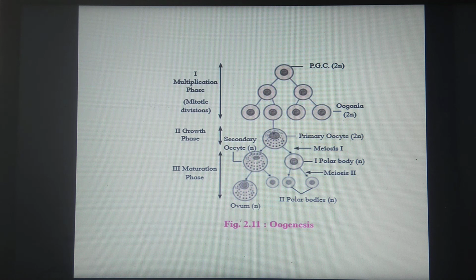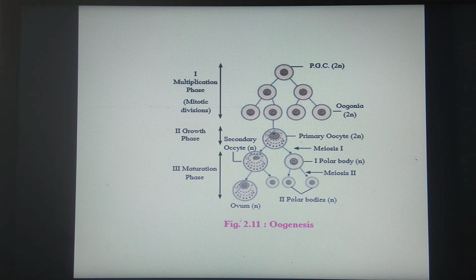What to remember here? Normally, the first polar body does not enter meiosis. The secondary oocyte proceeds through meiosis 2 only up to metaphase 2, and further division is stopped at this stage, the metaphase 2 stage. The further division will proceed only after the entry of sperm, that is, only after fertilization.